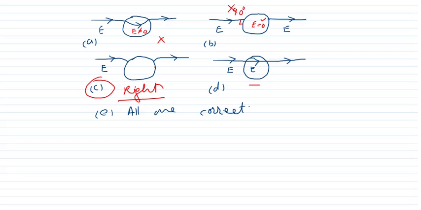In the D, both the properties are not satisfied. E should be 0, it is not satisfied. It should be 90 degree, it is also not satisfied. So therefore A, B and D are wrong answers. But in the diagram C, both the properties are satisfied, this angle is 90 degree and here also E is equal to 0. So therefore C is the right answer. So just like this, the questions will be asked and your knowledge will be checked. Did you understand? Tell me.